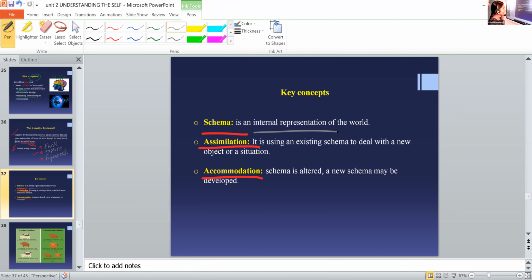Okay. Sana, can you give another example for schema? I will give an example: your internal representation of a teacher or a school. Studying, learning. So according to Sana, her schema for school is academics, right? But someone else has an entirely different schema, right? Extracurricular activities, they can participate in dance. Okay, so it is a schema, which means the internal representation of the world. Is it clear now? Okay.